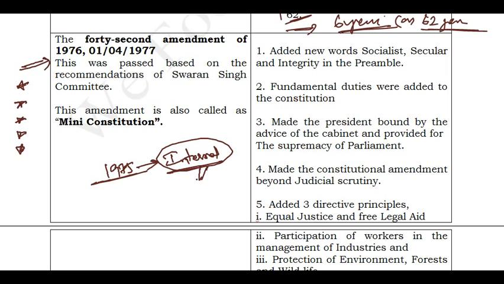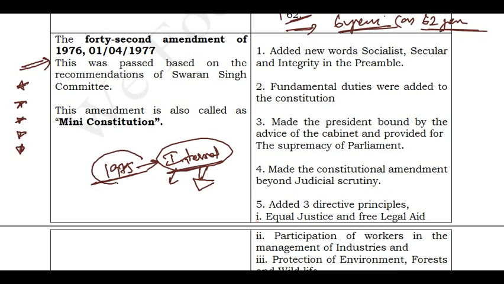Generally, internal emergency means public order was completely disturbed, and the government cannot control the public order. So that is the reason they imposed emergency. So at the period of emergency, in 1975, this 42nd Amendment Act was enacted.